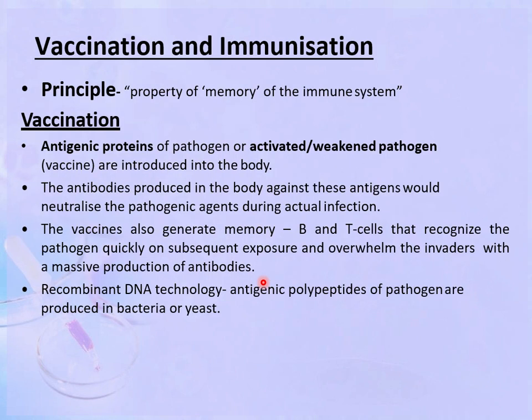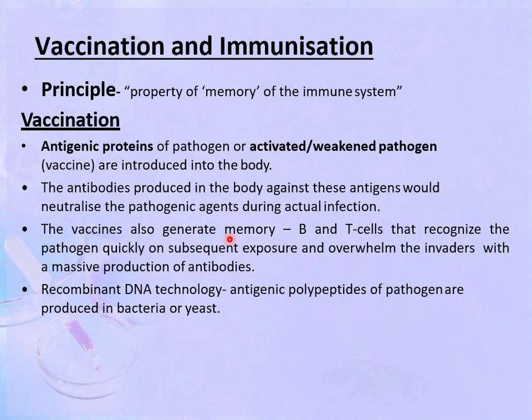Vaccination and immunization. Now this vaccination is based on the property of the memory of the immune system. What is done? Antigenic proteins of the pathogen, or the inactivated or weakened pathogen, are introduced into the body, which we call a vaccine. The antibodies produced in the body against these antigens would neutralize the pathogenic agents during actual infection.